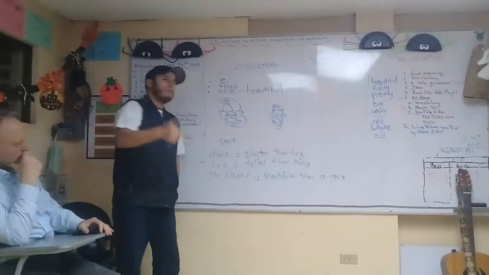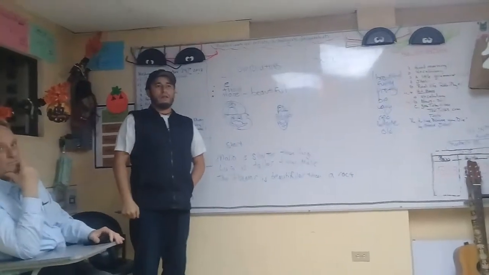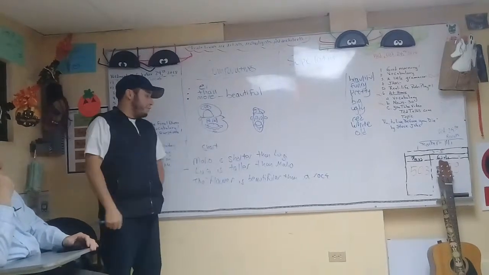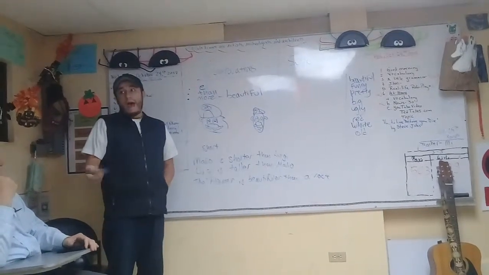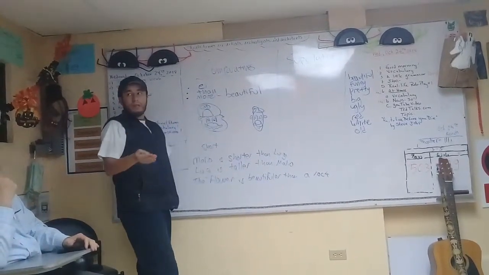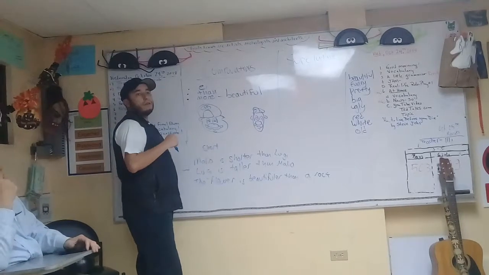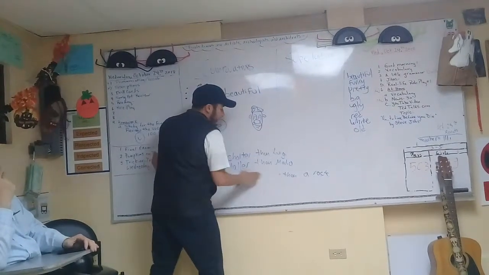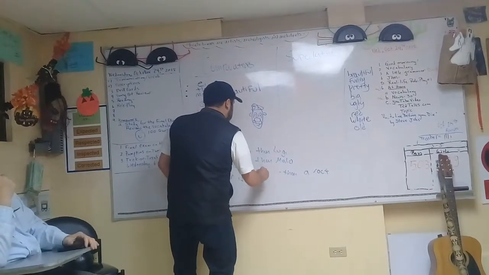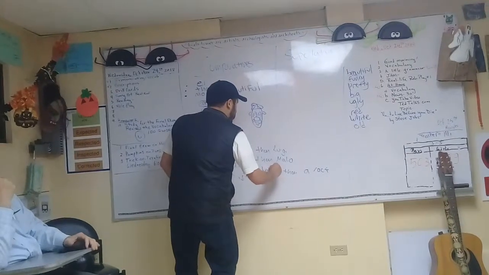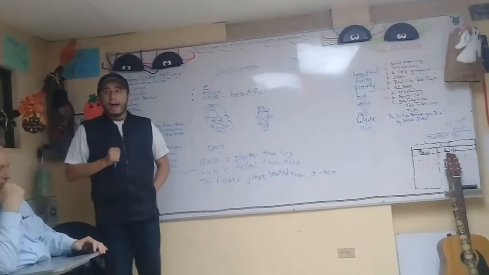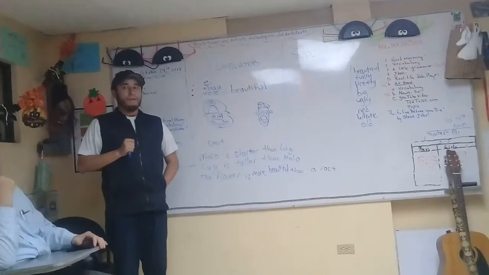Is this sentence correct or incorrect? Incorrect. For me, it sounds very bad. The flower is beautifuler than a rock. That's bad. Because beautiful is an adjective that has two or more syllables, what do we use? More. So the flower is more beautiful than a rock. Now those are the comparative adjectives. Any questions?